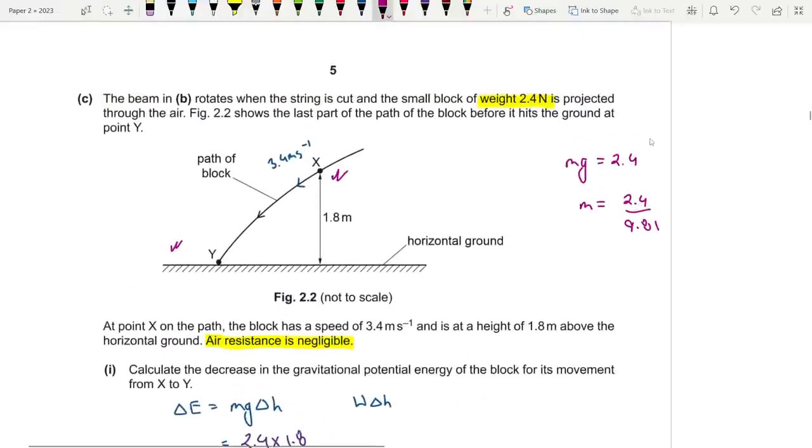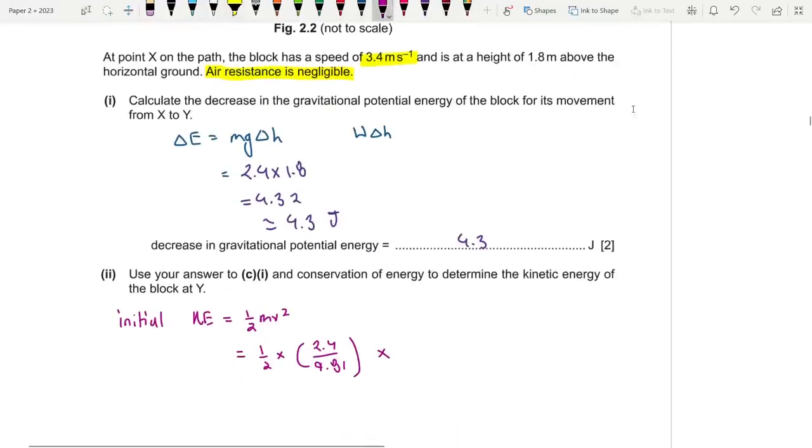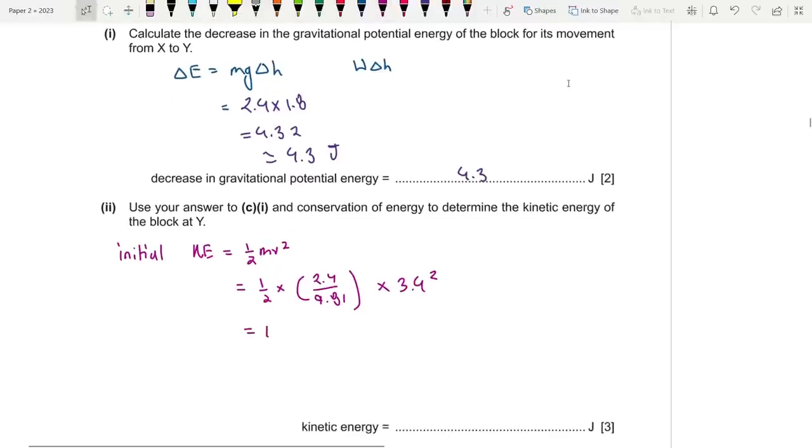What was the initial speed? It was 3.4, right? Where was that mentioned? Here. So that is 3.4. So let's do this. 2.4 by 9.81 times 3.4 squared times 0.5, which gives me a value of 1.414. Now finally, this is the initial KE, or the KE at X.